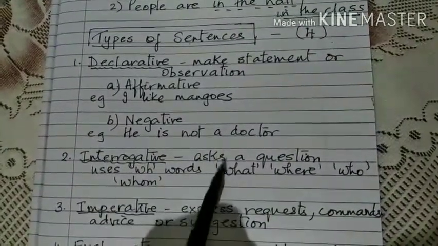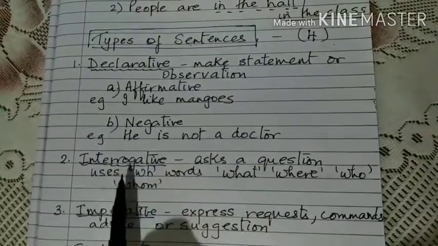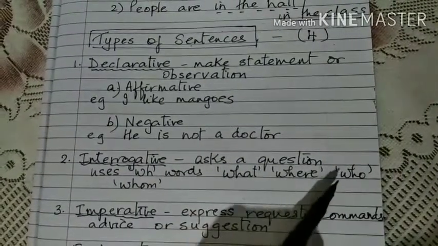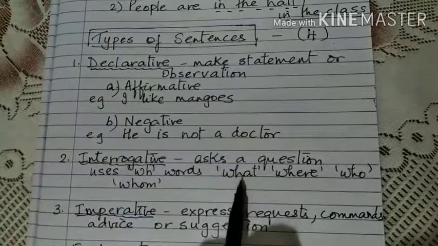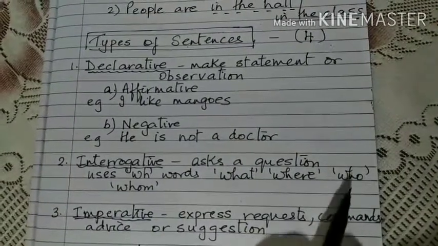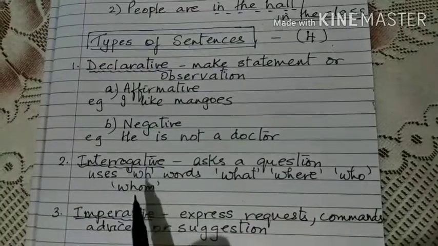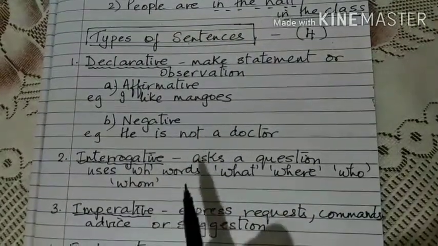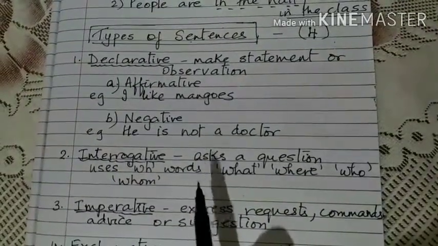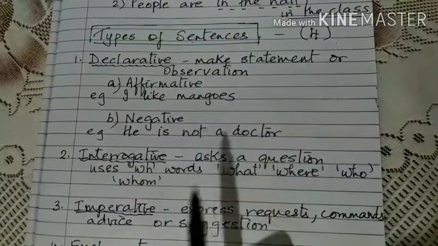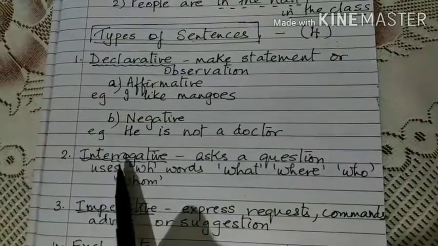Then interrogative, the second kind of sentence. It asks a question using WH words, what, where, who, whom. What are you doing? Where is he going? Who are you? Whom have you bought this for? So different kinds of sentences. You can also ask questions with do, does, did. Okay, so all those are interrogative sentences.